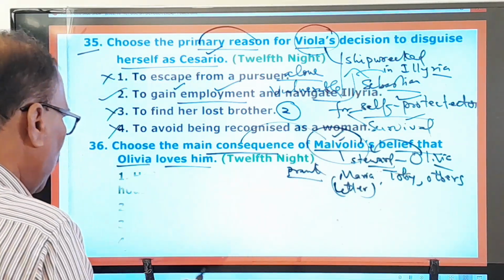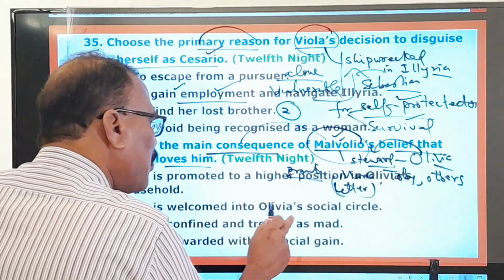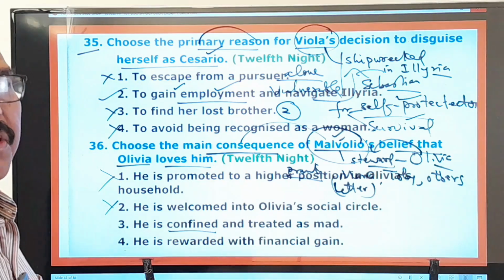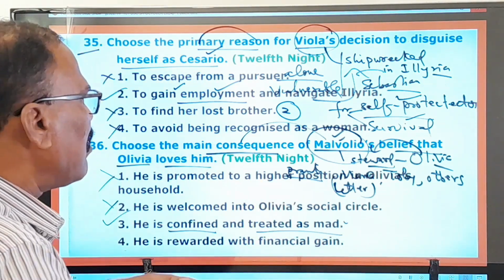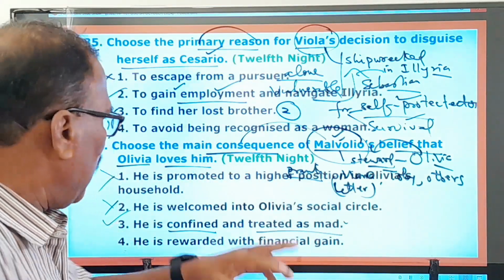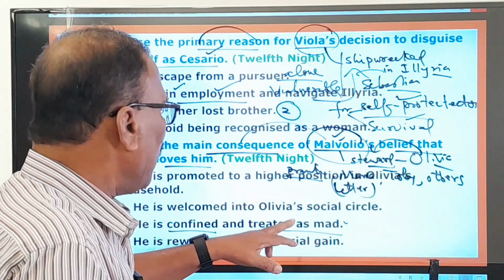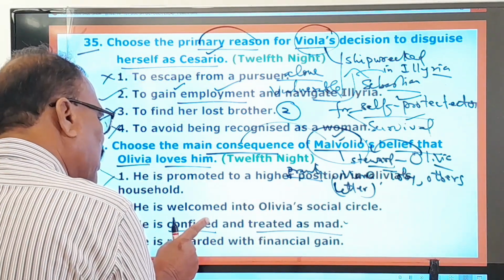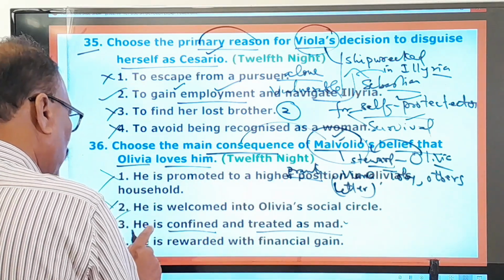Here you pay attention. Yes, he is promoted to a higher position. No. He is welcomed into Olivia's social circle. No. He is confined. He was put in a dark room and treated as mad. Because he believed that Olivia has fallen in love with him, he has been confined in a dark room and he has been treated as a madman. So that is the consequence, that is the result of his belief that Olivia loves him. So third one is the right one.